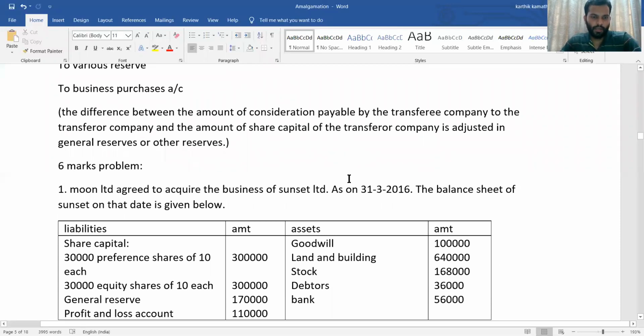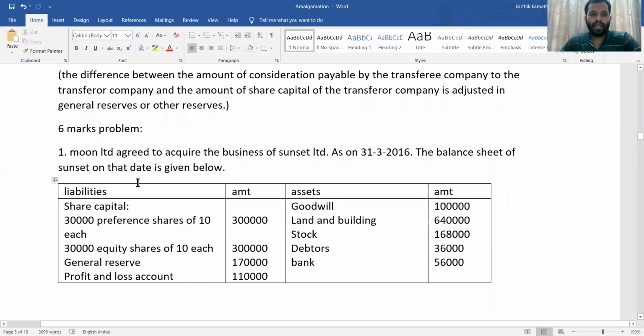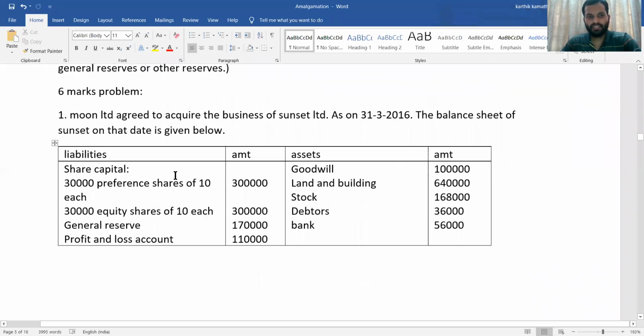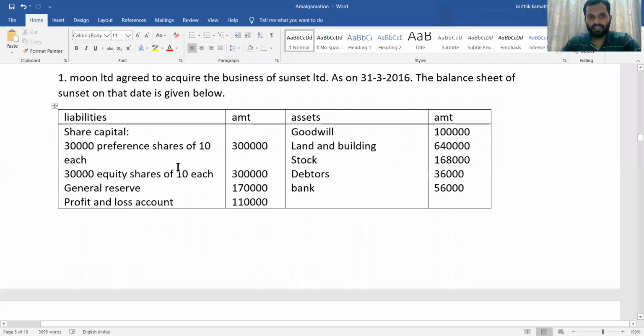First one: Moon Limited agreed to acquire the business of Sunset Limited as on 31st March 2016. The balance sheet of Sunset Limited on the date is given below. First is the liability side: share capital, with preference share as well as equity share information given.